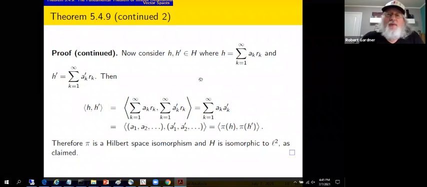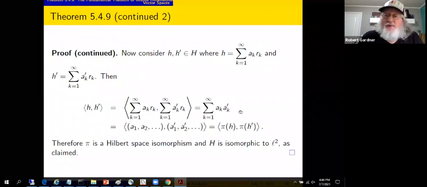preserves inner products. So take H and H prime to be in the Hilbert space. We know they have representations with respect to the orthonormal Schauder basis because it's a basis. So represent H as this kind of series involving the r sub k's, H prime, this kind of series. We use a sub k's for coefficients for H, a sub k primes for coefficients of H prime. Then take the inner product of H and H prime. That would be the inner product of this series with that series.